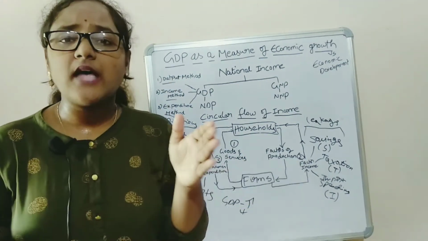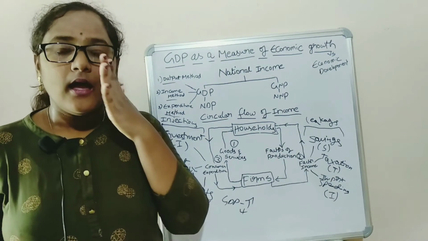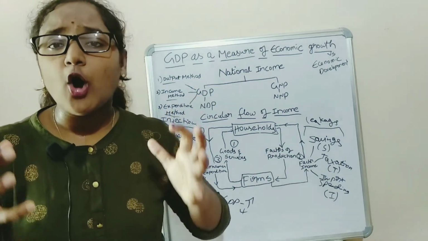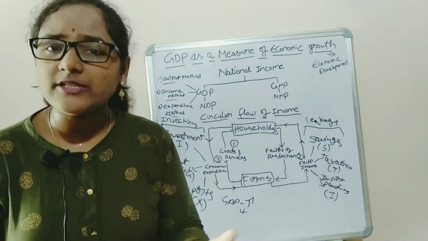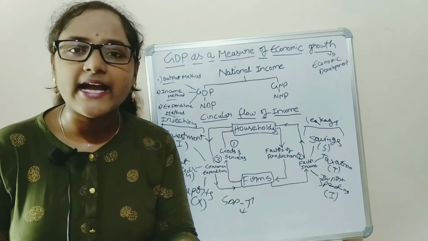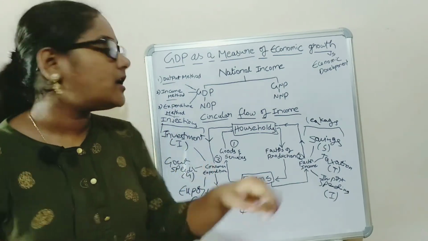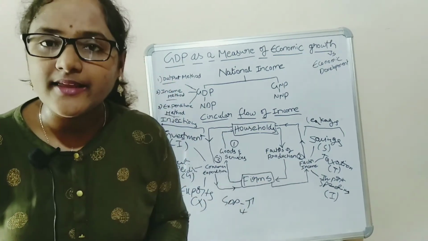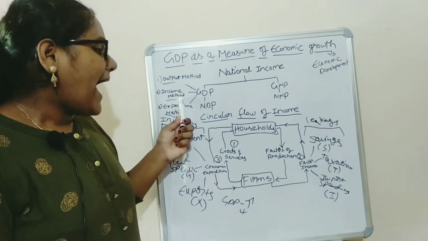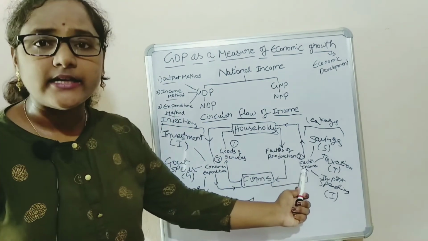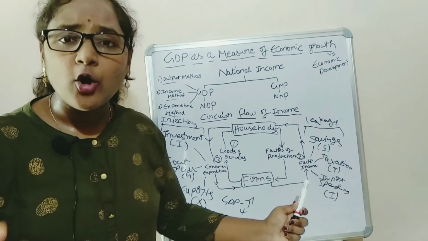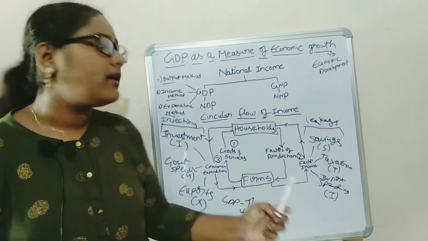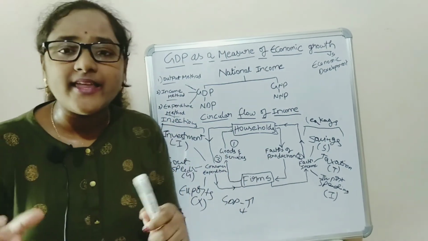So, what is the output method? Adding all the final values of goods and services produced in a country in a financial year is known as the output method. Adding all the factor incomes earned in an economy in a financial year is known as the income method.